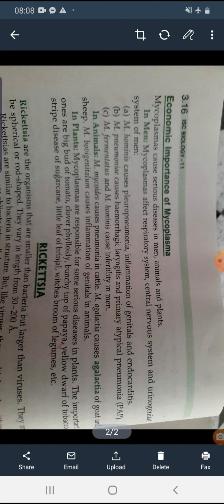And in plants, mycoplasma is responsible for some serious diseases. The important ones are big bud of tomato, clover phyllody, and yellow dwarf of tobacco, stripe disease of sugarcane, and little leaf of brinjal, like this. So that is all about mycoplasma.